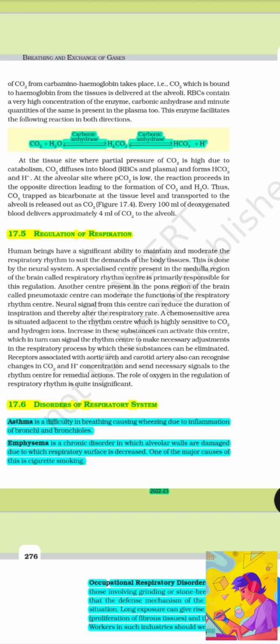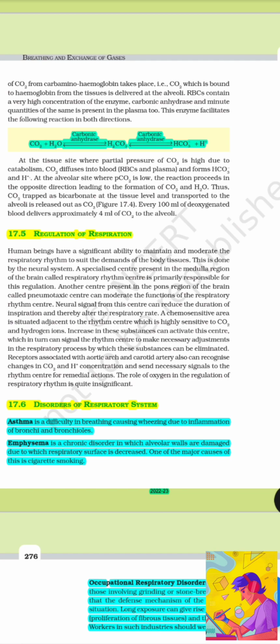Red blood cells contain a very high concentration of the enzyme carbonic anhydrase, and minute quantities of the same are present in plasma too. This enzyme facilitates the following reaction in both directions. Carbon dioxide plus water, in the presence of the enzyme carbonic anhydrase, reacts to give H2CO3. And again, H2CO3, in the presence of carbonic anhydrase, reacts to give HCO3 minus plus H plus.